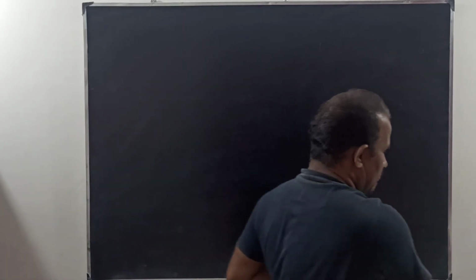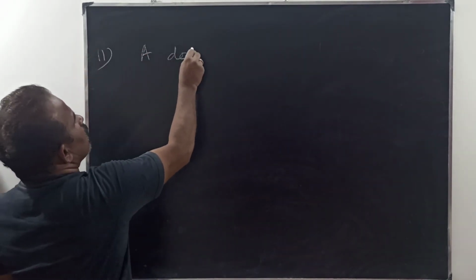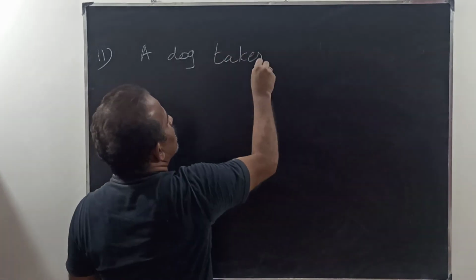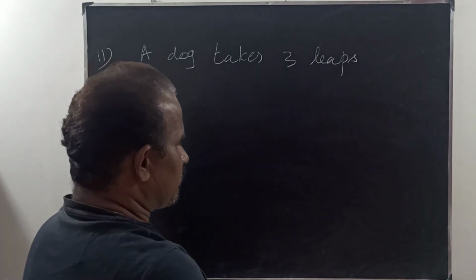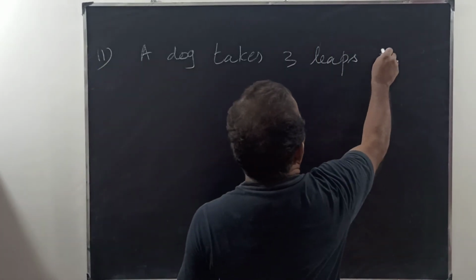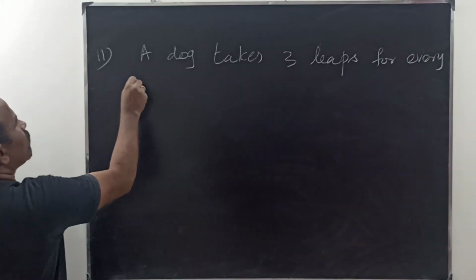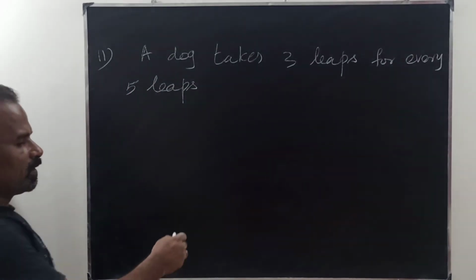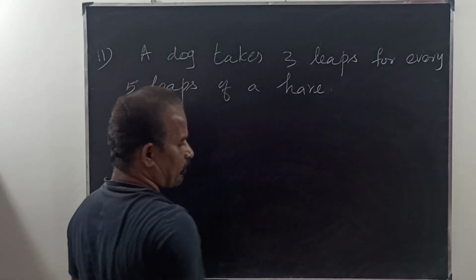Question number 11: a dog takes 3 leaps for every 5 leaps of a hare.